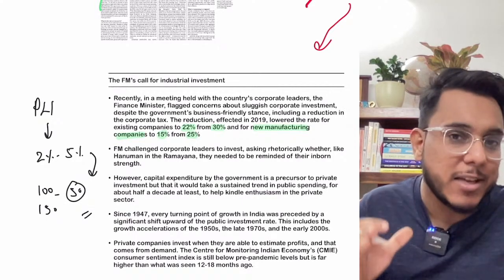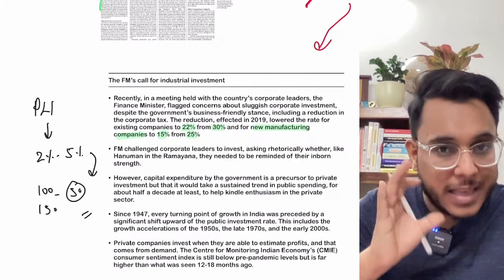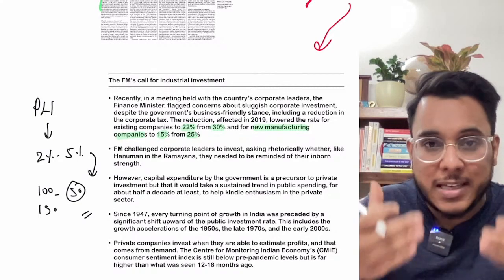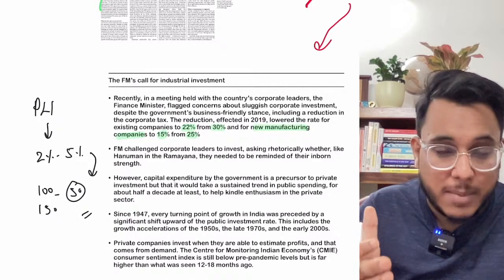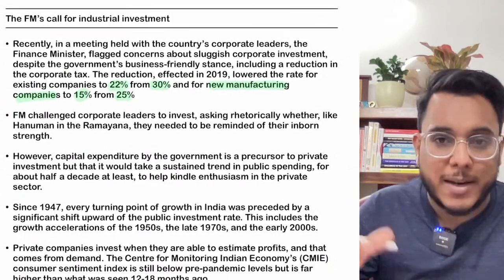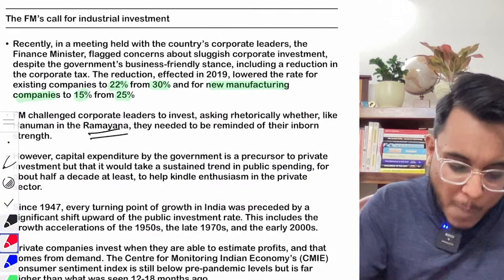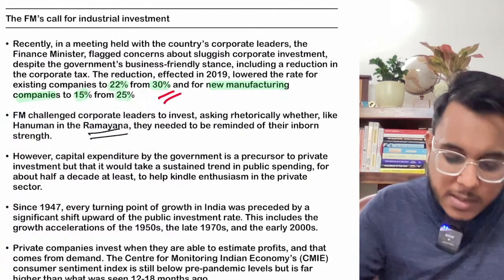So the government is giving so many incentives. The government is reducing the corporate tax. Even in regulation, the government is using the mantra of minimum government. So why is the corporate sector not bringing in the investment? This is something that the corporate sector must do.